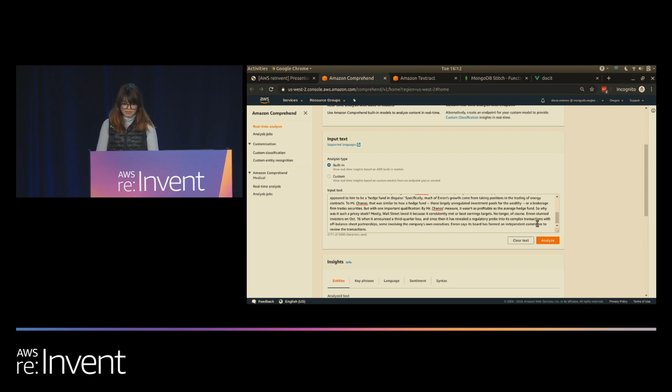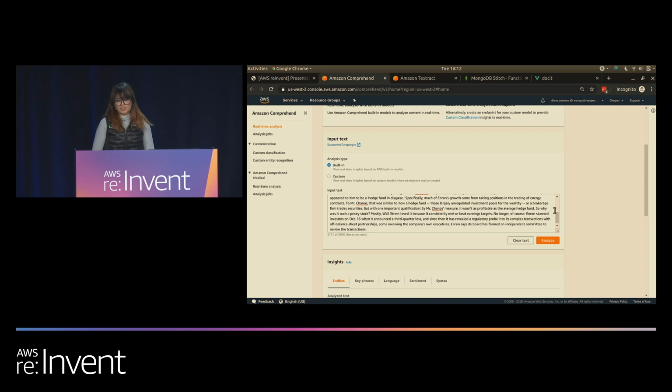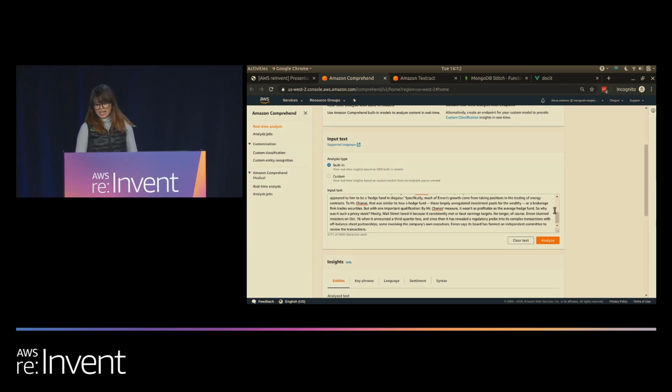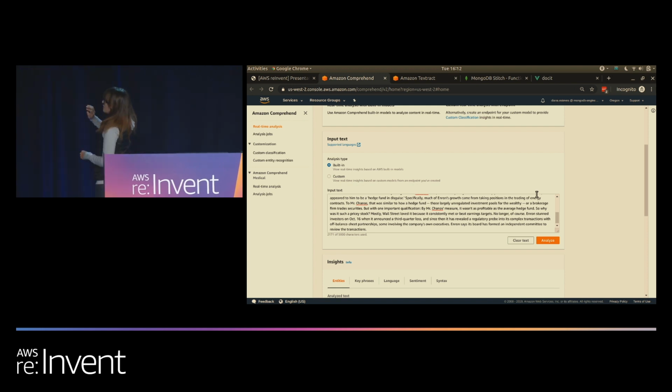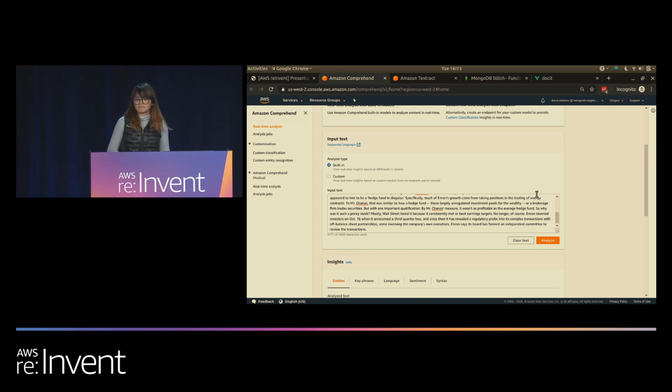And as Ralph mentioned, this is where Amazon Comprehend comes into the picture. Comprehend works by taking in text input. That input is then fed through various analysis models. The analysis models can be built-in or custom. I will say that the custom one is very powerful, but does require a bit more knowledge about your data.